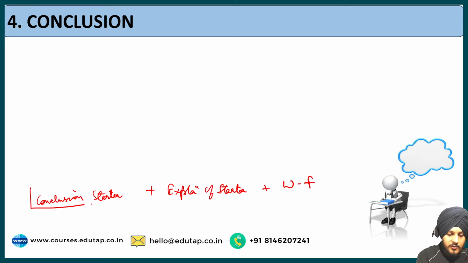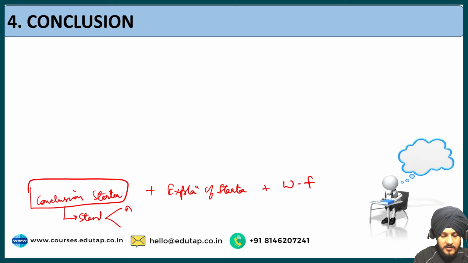So what is our conclusion starter? In the conclusion starter, we take the stand regarding the agreement or disagreement with what has been asked in the question. The question is asking about the RBI's function. So what is the agreement we are taking? That RBI is an important institution as far as the nation is concerned. In the nation, RBI plays an important role as a central bank. This is our agreement. We do not disagree with this connotation of RBI. So this is going to be our stand.